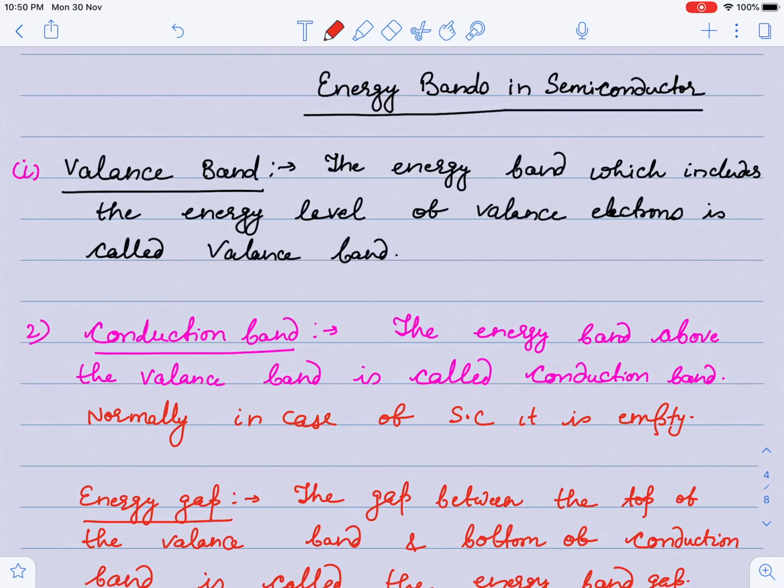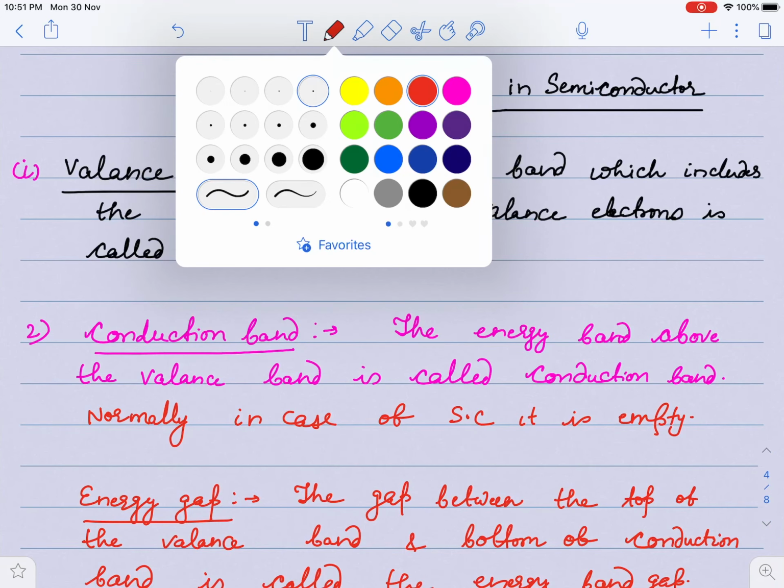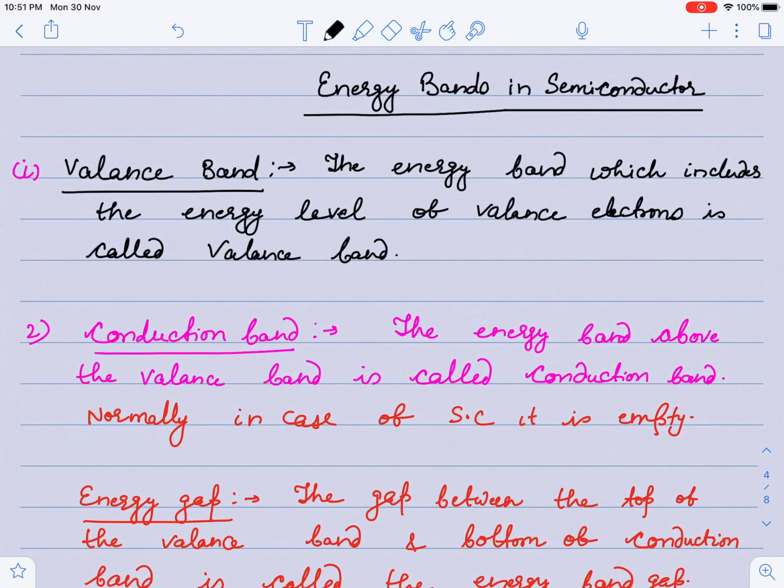So guys, the first thing you have to understand is the energy bands in a semiconductor. What I have usually discussed in the last lecture is that in a semiconductor an energy band gap is there, the valence band and the conduction band, which we will understand in this lecture. What is the valence band, guys? The energy band which includes the energy levels of valence electrons is called the valence band. Valence electrons are those electrons which are usually found in the outermost orbit of any atom. So the valence electrons' energy is associated with the valence band.